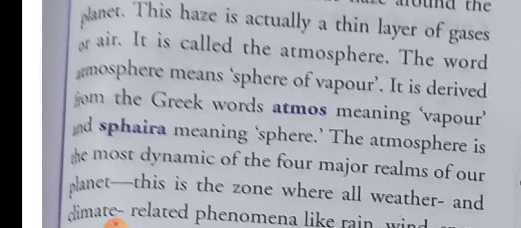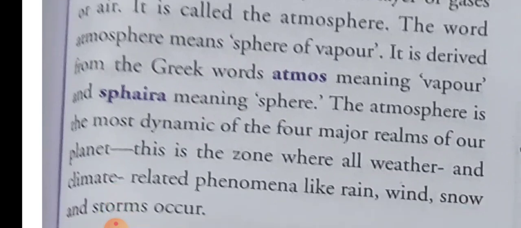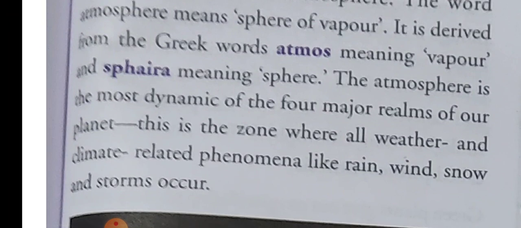Vapor means gas. It is derived from the Greek word. Derived means taken out. This word is taken out from the Greek word atmos. Atmos means vapor or gases, and spheria means sphere. The atmosphere is the most dynamic of four major realms of our planet.